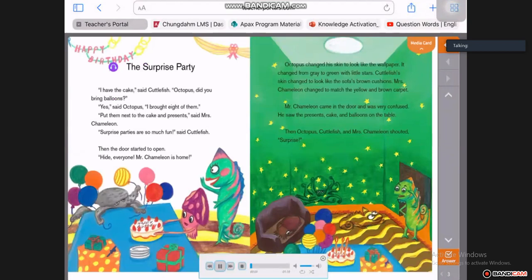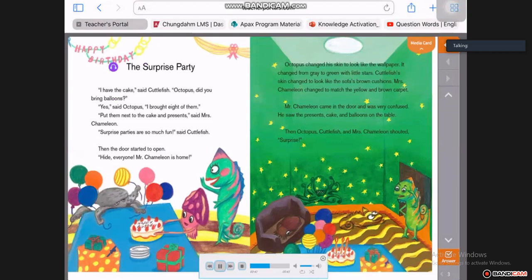I have the cake, said Cuttlefish. Octopus, did you bring balloons? Yes, said Octopus. I brought 8 of them. Put them next to the cake and presents, said Mrs. Chameleon. Surprise parties are so much fun, said Cuttlefish. Then the door started to open. Hide, everyone! Mr. Chameleon is home.